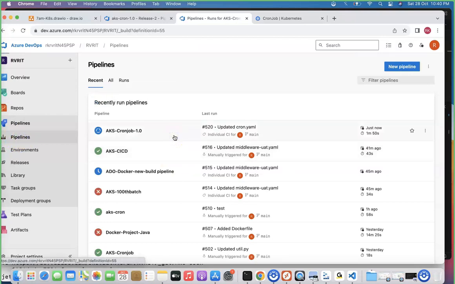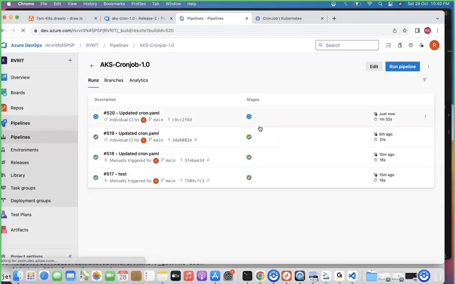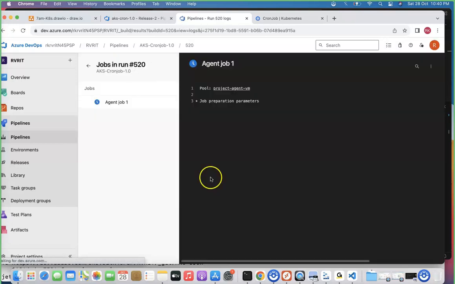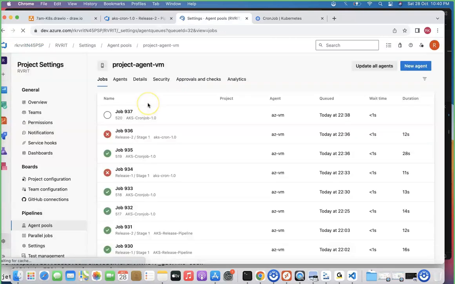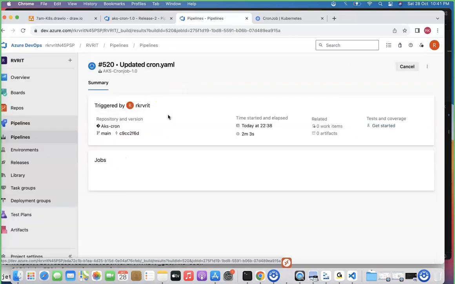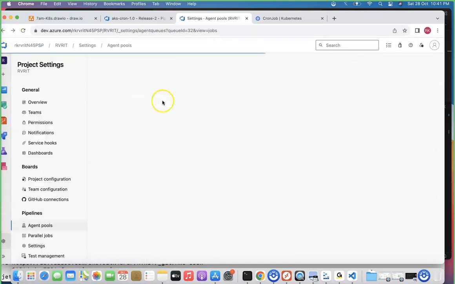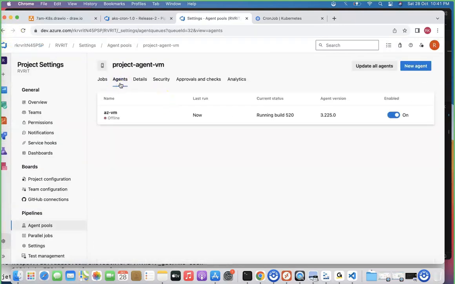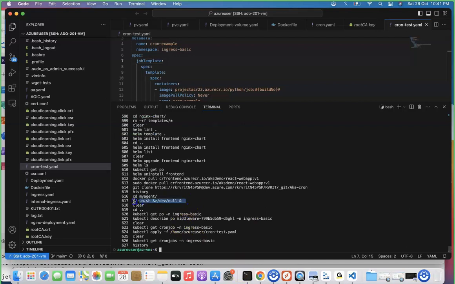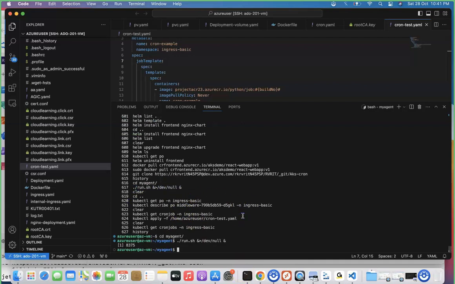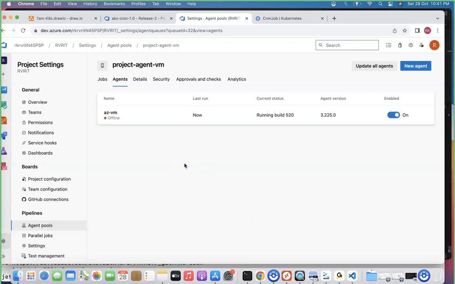I think it's running now. Just wait for a while, team. What is showing queued actually? Let's go to the agent. I'm just canceling the job which is running over there. It is showing it got connected. Oh, agent off. Why is the agent off actually? Let's double check why. History, just copy the command, cd myagent. All right, I think it will be picked up and it will be overridden, team.